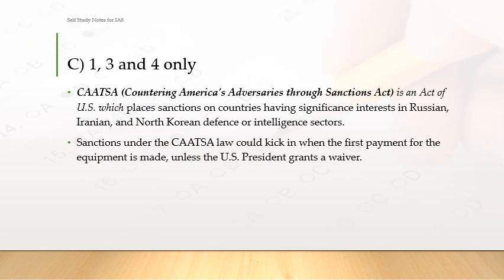So the answer is 1, 3 and 4. Syria is not under CAATSA. CAATSA is an act of the US which places sanctions on countries having significant interest in Russian, Iranian and North Korean defense or intelligence sectors.